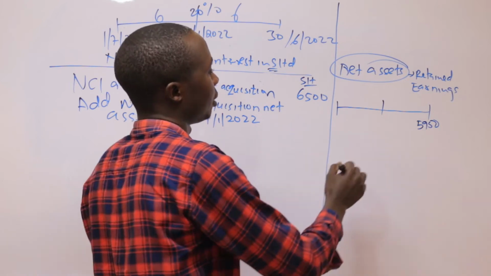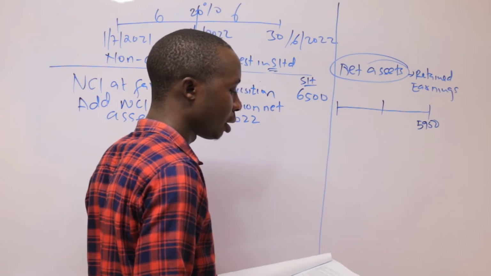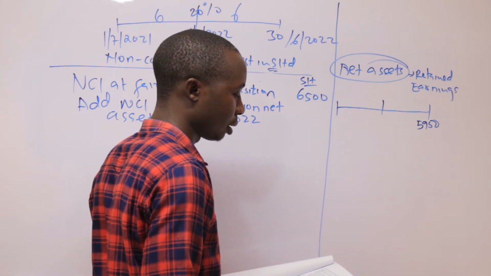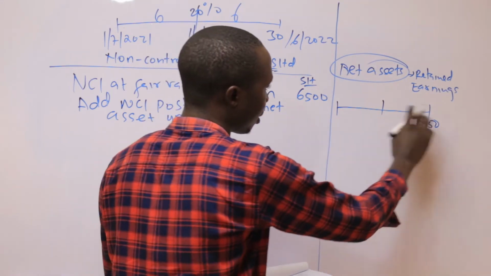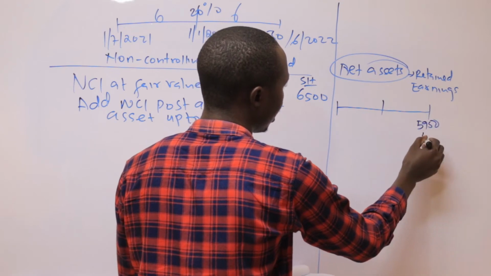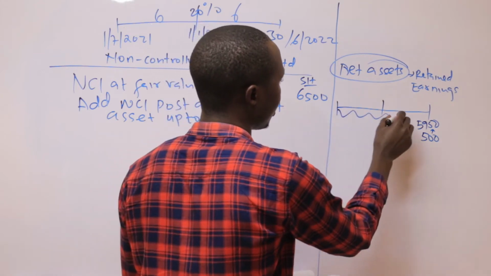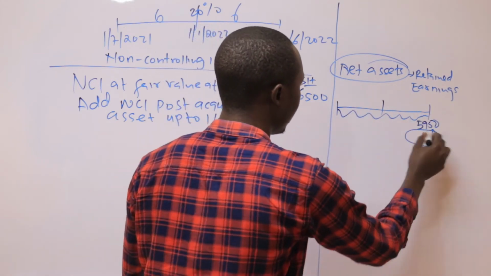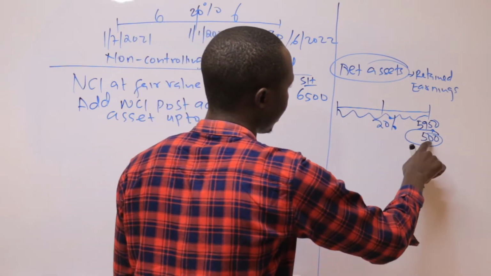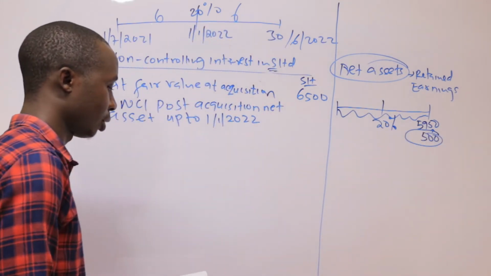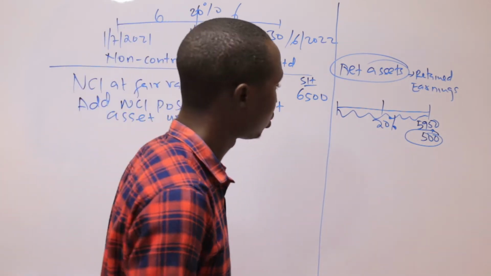In the additional information, when they added the 20% interest, they said in note 2 that S Limited reported a profit for the year ended 30th June of 500, which accrued evenly throughout the year. So meaning that the 500 is inclusive here, because even that one accrues throughout the year. That is what they said, which accrued evenly throughout the year. You can go and read additional information number 2.